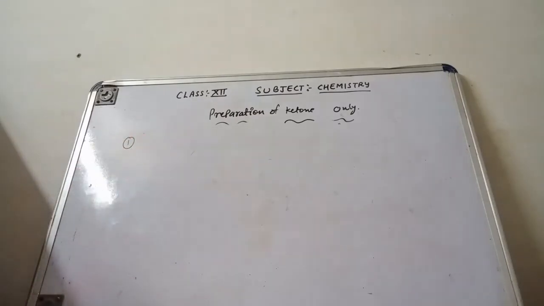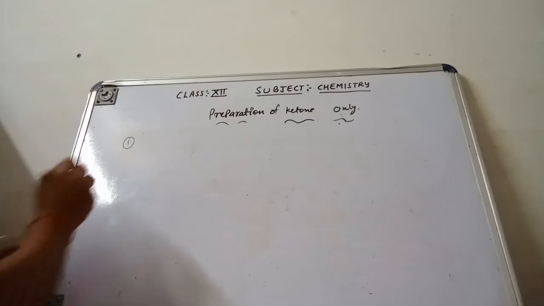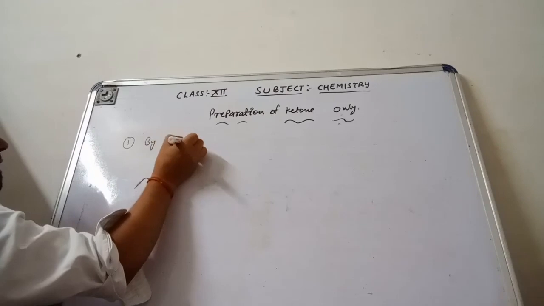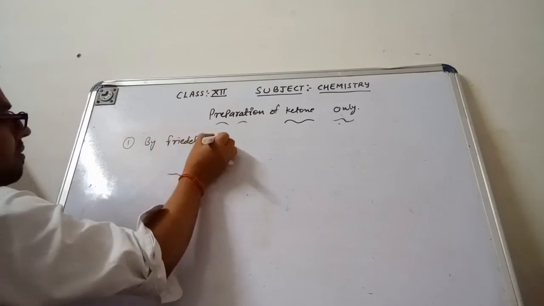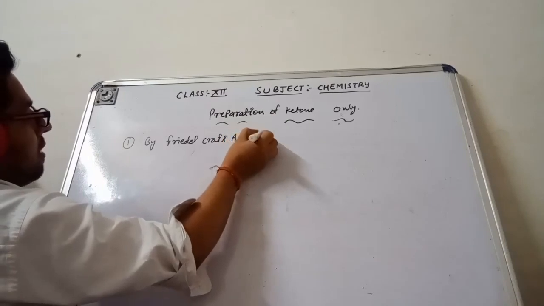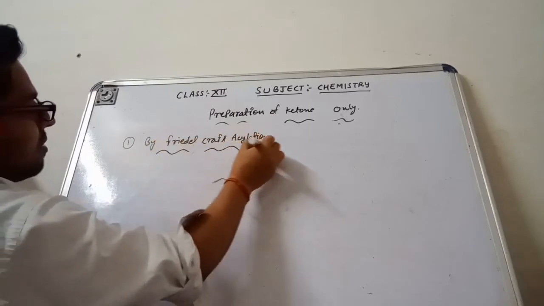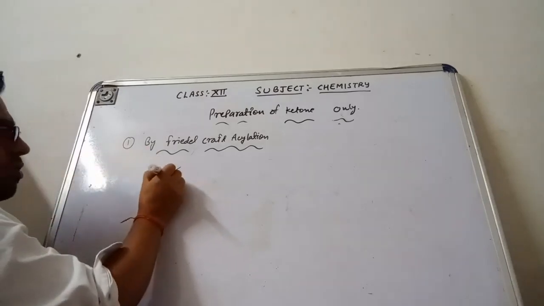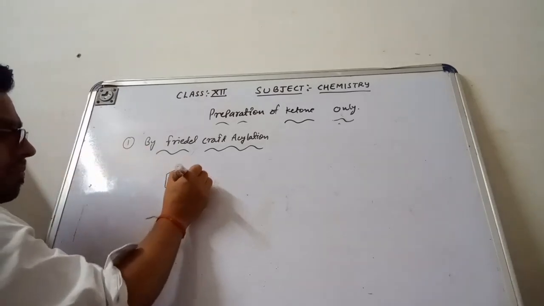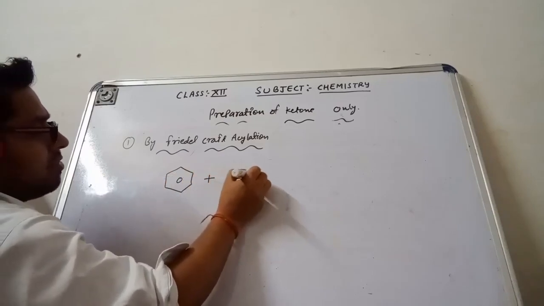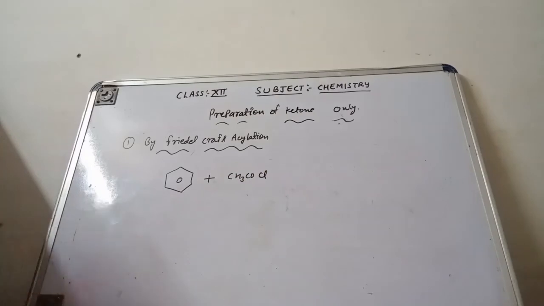This is by Friedel-Crafts acylation. If I talk about the Friedel-Crafts acylation, you know that benzene reacts with CH3COCl, acetyl chloride.